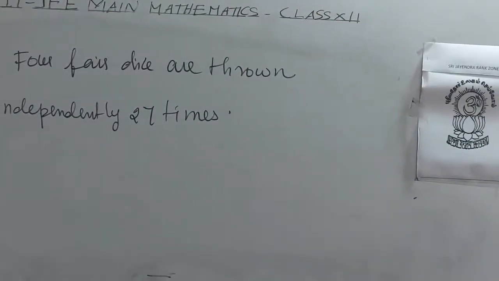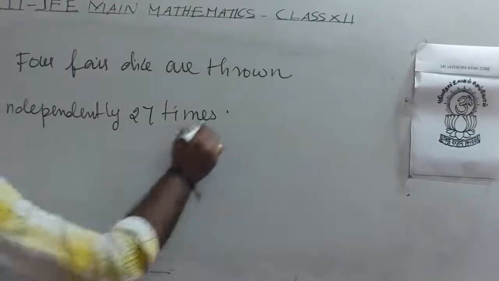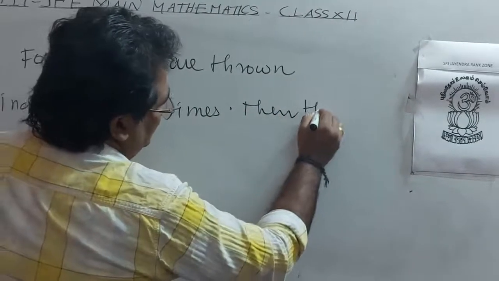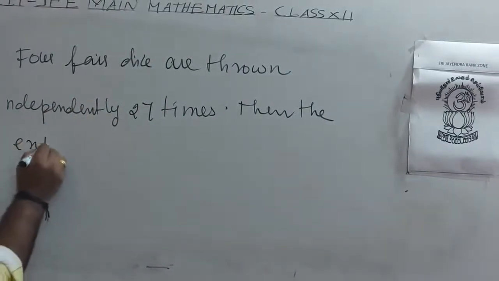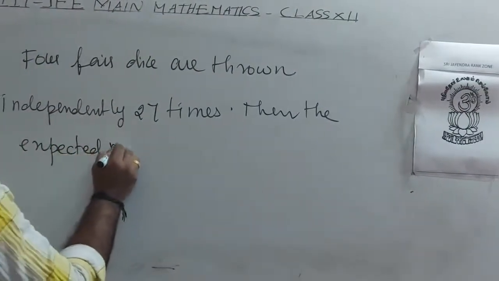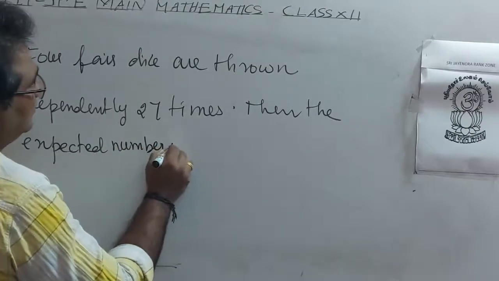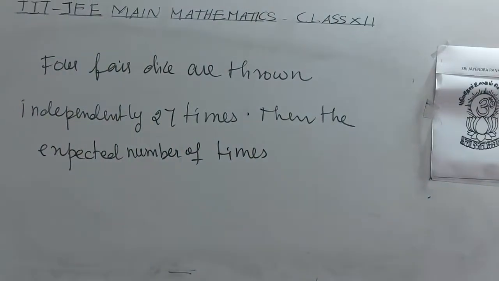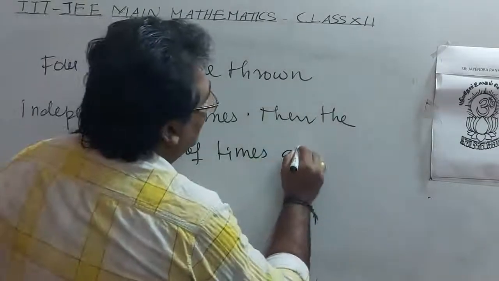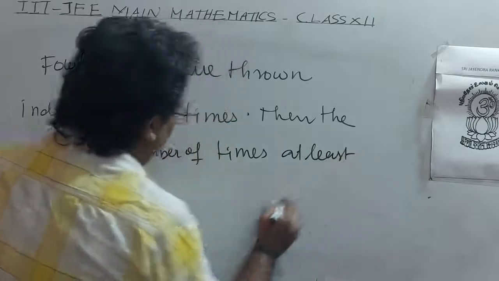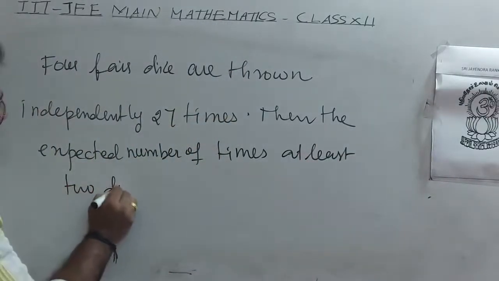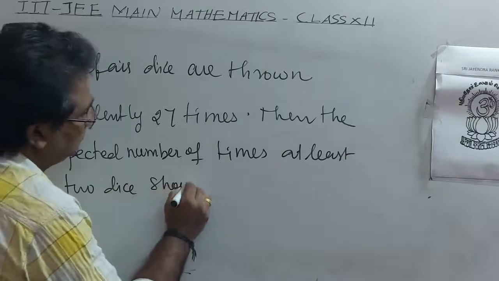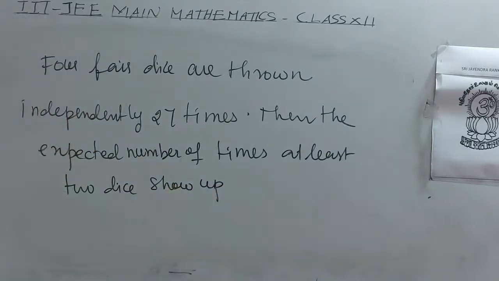Then the expected number of times at least 2 dice show up 3 or 5.